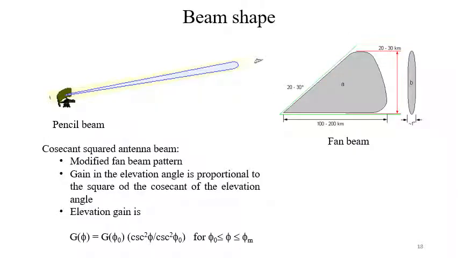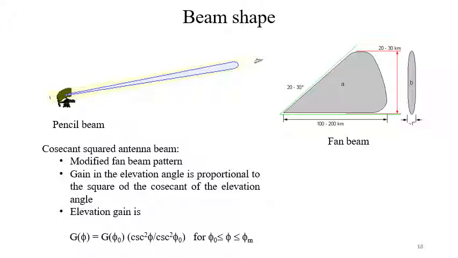Now beam shape is another parameter, and it is a very important parameter for radar antenna, because radars are of different types. Searching radars are there, tracking radars are there. So based on the application, we need different types of antenna beam.